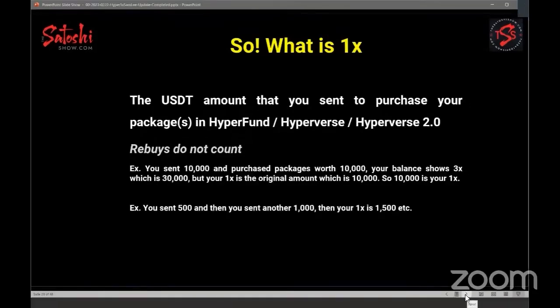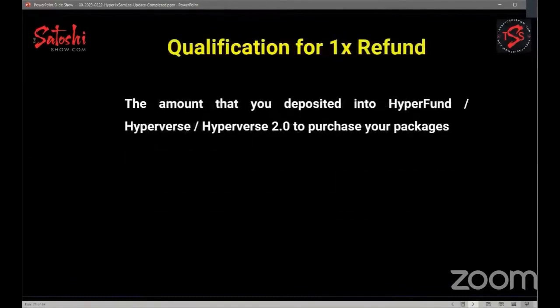All right. So qualifications for 1x refund. The amount that you deposited into Hyperfund, Hyperverse, Hyperverse 2.0 to purchase your package, you have not done a withdrawal. All right. So let's say you came in with 500 or 1,000 or 10,000, whatever that amount is. It's not the 3x, it's the 1x, the amount that you came in with, and you haven't done a withdrawal. Maybe you've done a bunch of rebuys, but you have not done one withdrawal. So that's what you're qualified for.